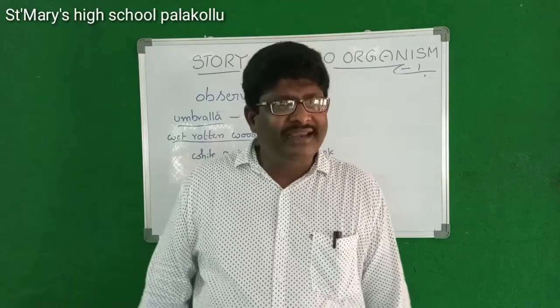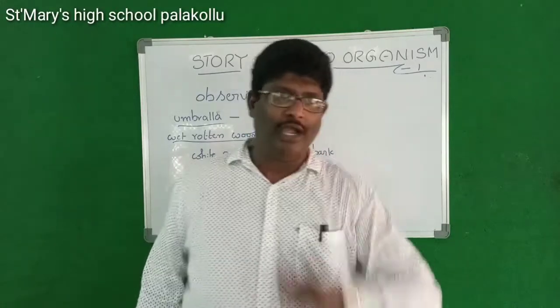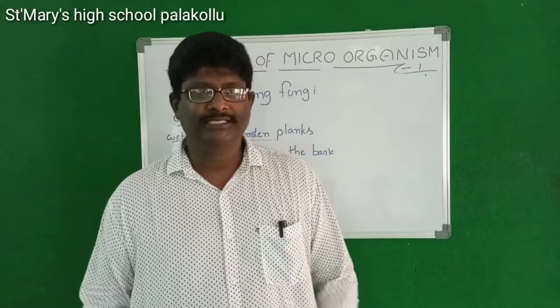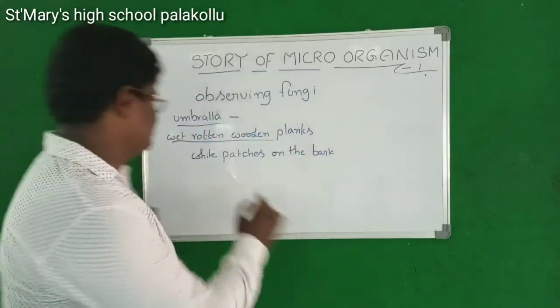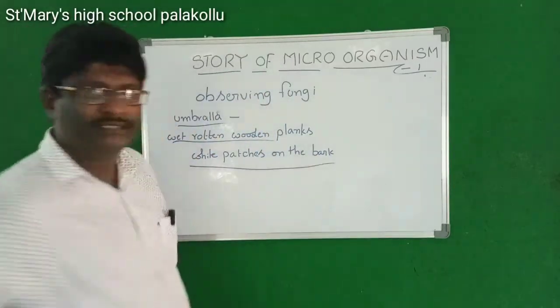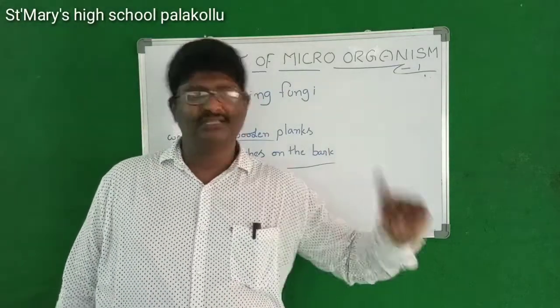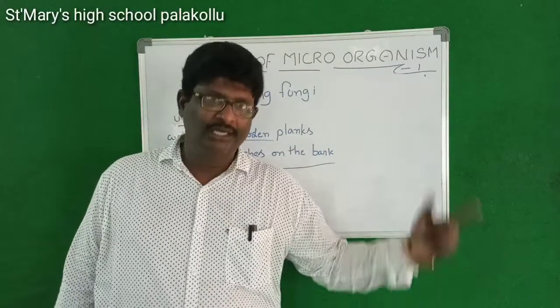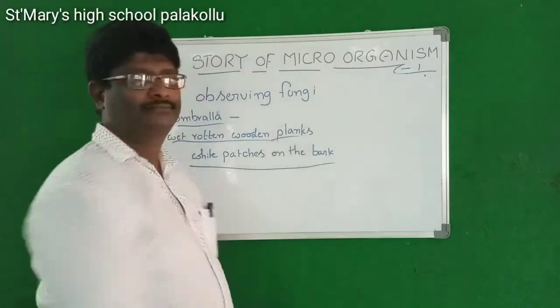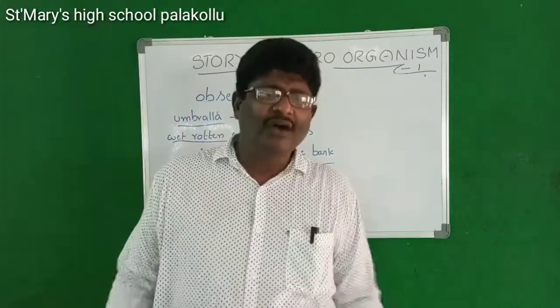Do you know what is the reason for those white patches? Fungi. White patches on the bark. And also some umbrella-like structures we will find on the rotten wooden plant. They are called fungi.